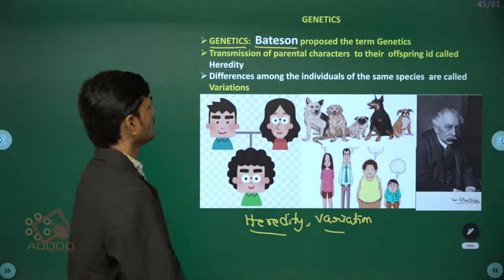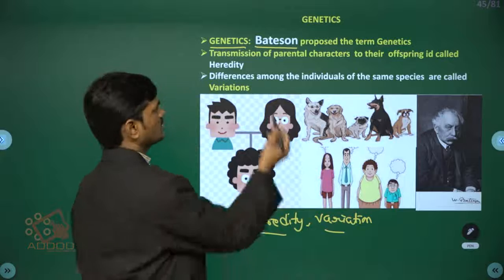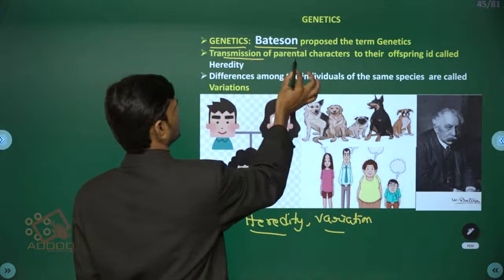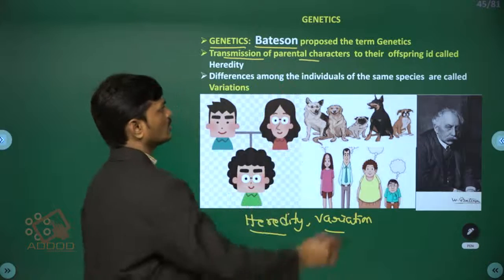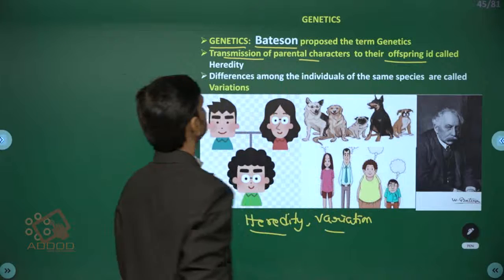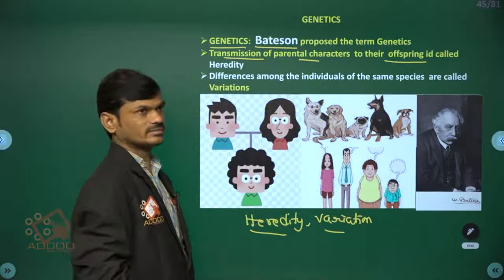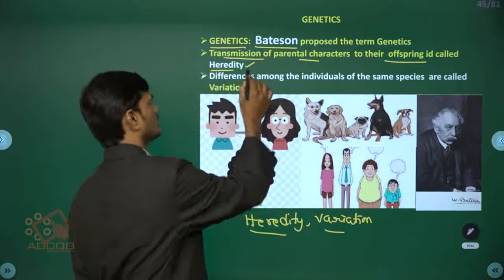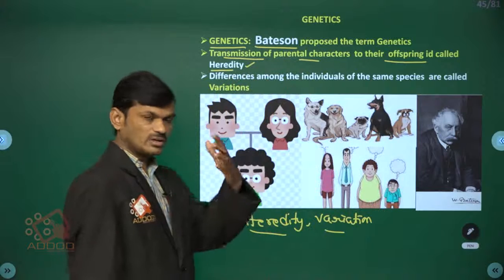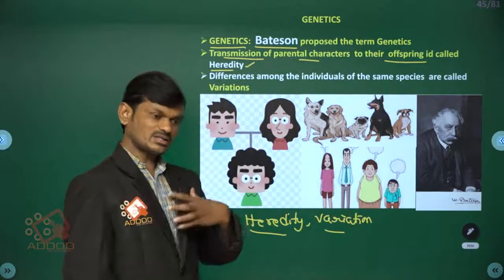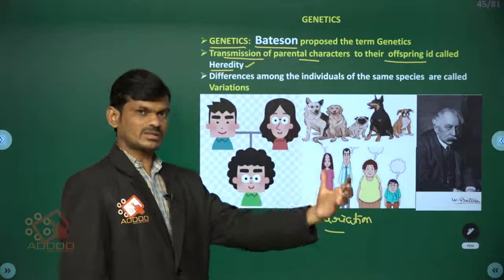Now you can see the definition: transmission of the parental characters to offsprings is called heredity. How are these parental characters transmitted to the offsprings, their children?